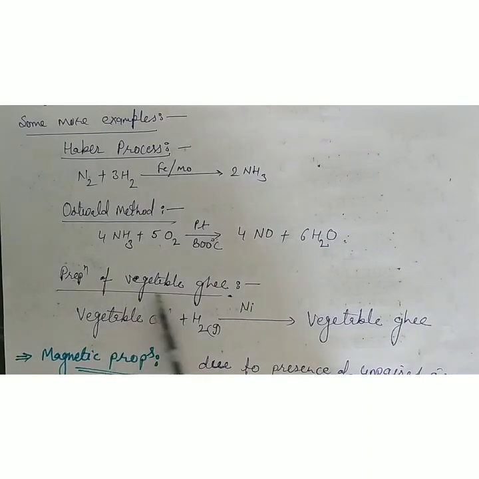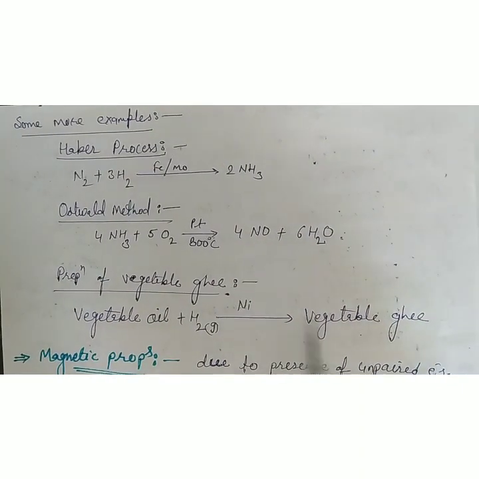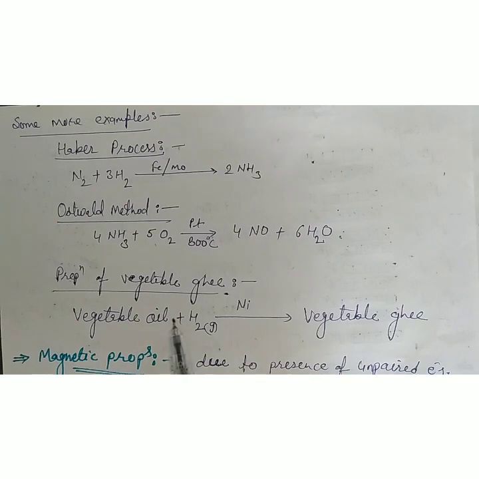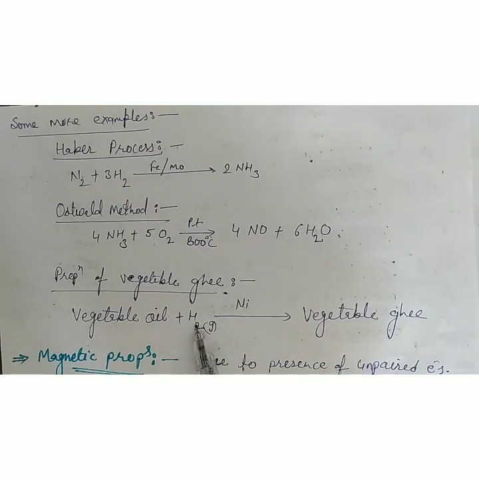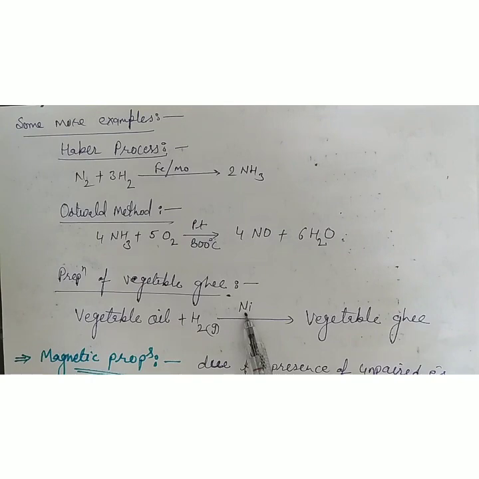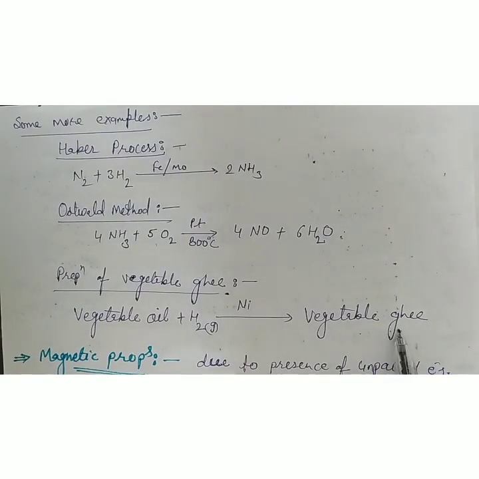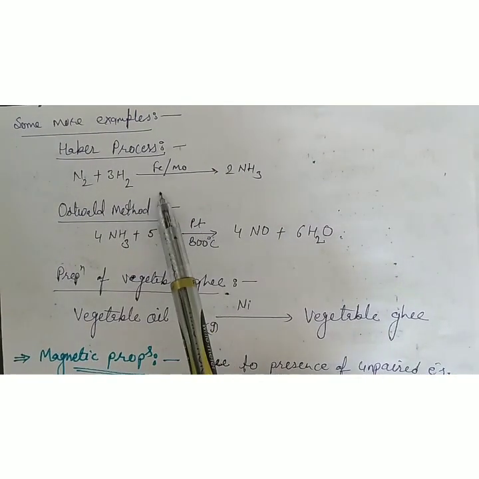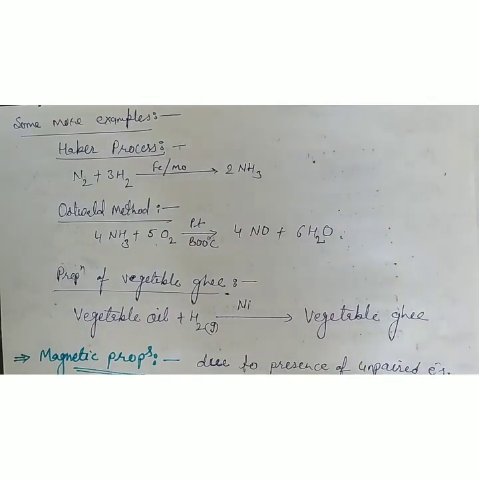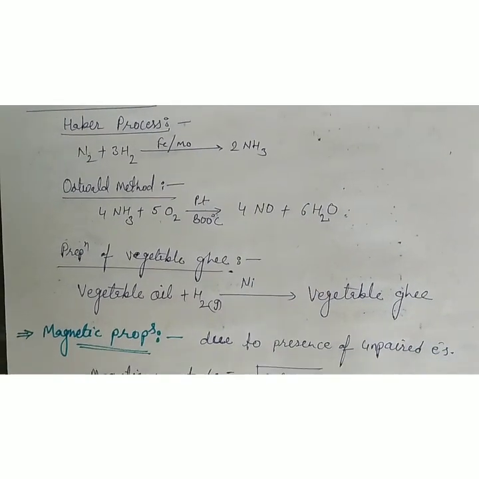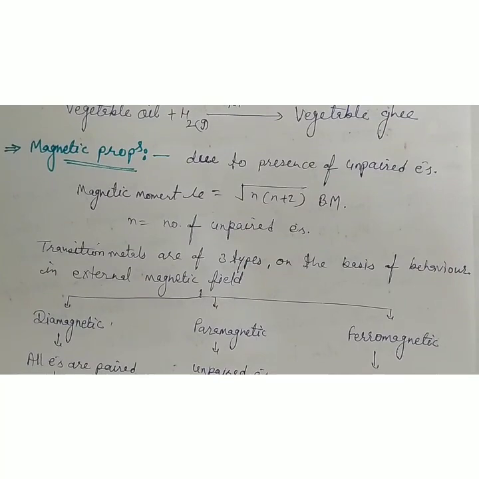Similarly, in the preparation of vegetable ghee, vegetable ghee is formed from vegetable oil and hydrogen. The hydrogenation of vegetable oil occurs in the presence of Raney nickel to make vegetable ghee. So these catalysts are from D block elements. Now the second property is magnetic property.